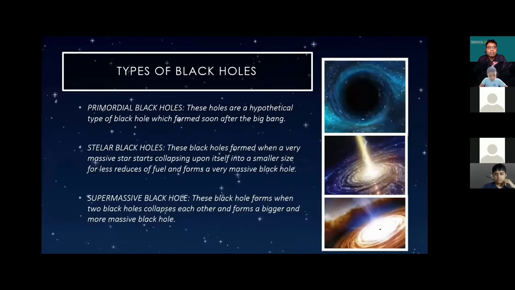Types of black holes. Primordial black holes. These are a hypothetical type of black holes which formed soon after the Big Bang. Stellar black holes. These black holes form when a very massive star starts collapsing upon itself into a smaller size as it runs out of fuel and forms a very massive black hole. Supermassive black hole. This black hole forms when two black holes collapse into each other and form a bigger and more massive black hole.